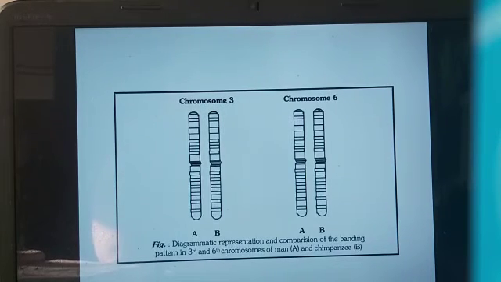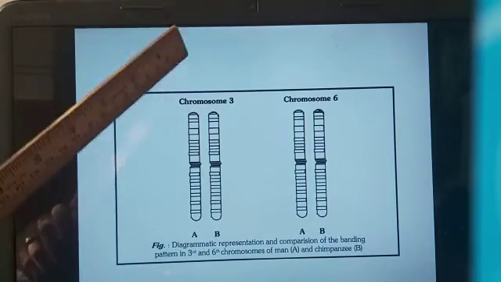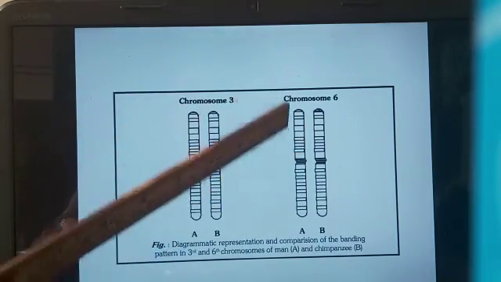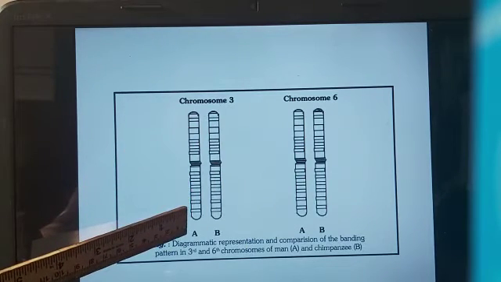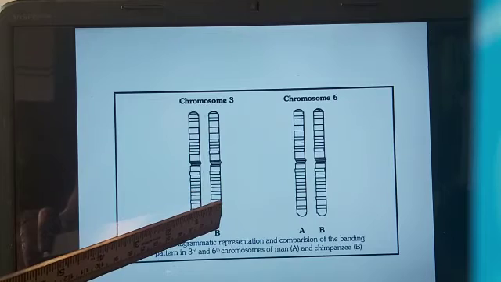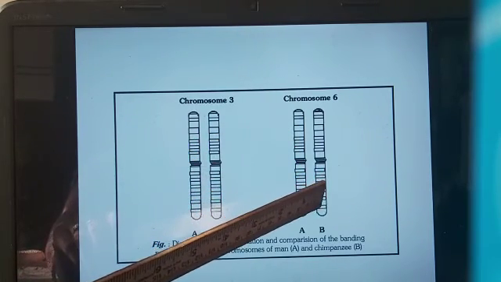Now here you see you have 2 chromosomes. This is chromosome number 3 and chromosome number 6. In chromosome number 3, A is human being and B is chimpanzee. So this is also human being's chromosome number 6, and chimpanzee's chromosome number 6.